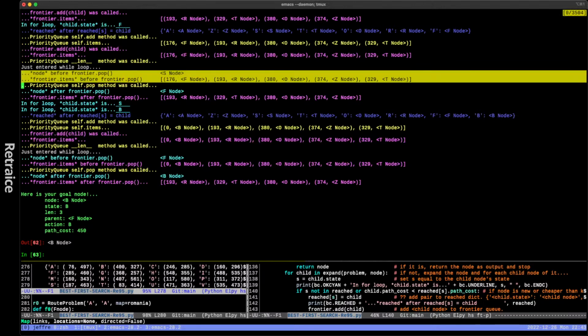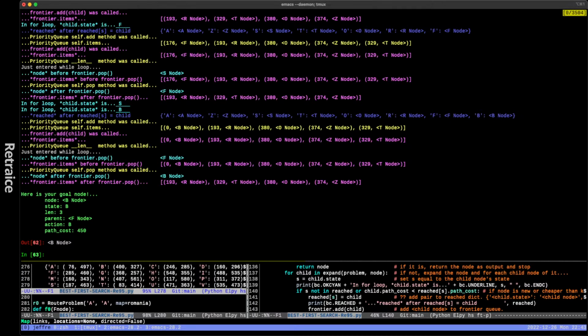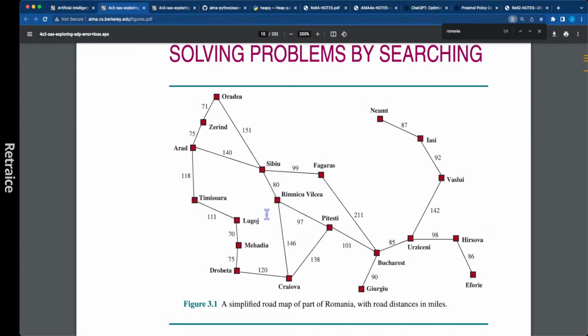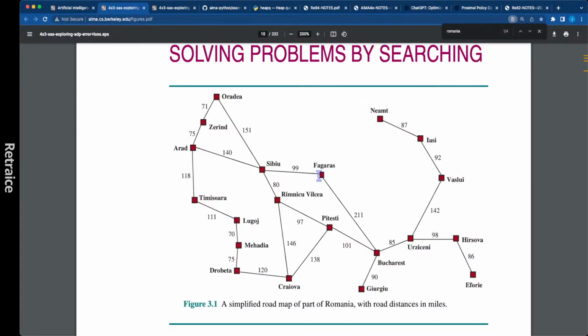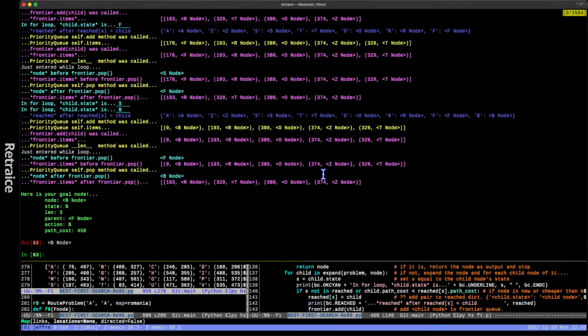Node before is S, and node after is F. I'm losing my train of thought. Am I looking at the wrong part? S and B. Yeah, I was thinking we were looking at the S execution, but we're already here. This thing moves fast. Again, I thought the code was bad, but okay. We have to move, and it continues on doing what it does.